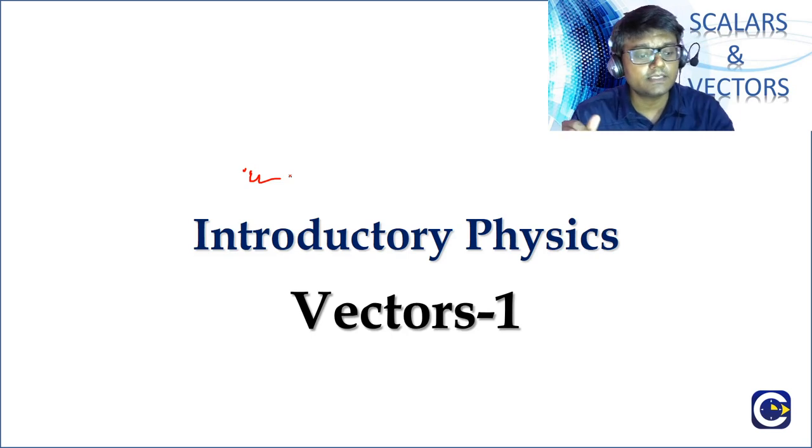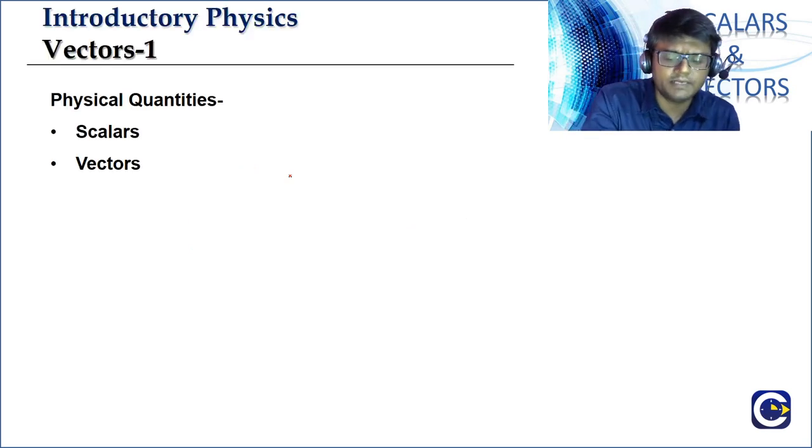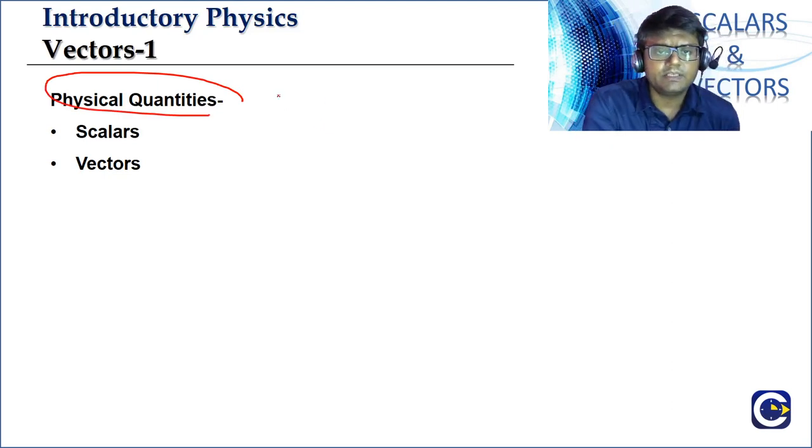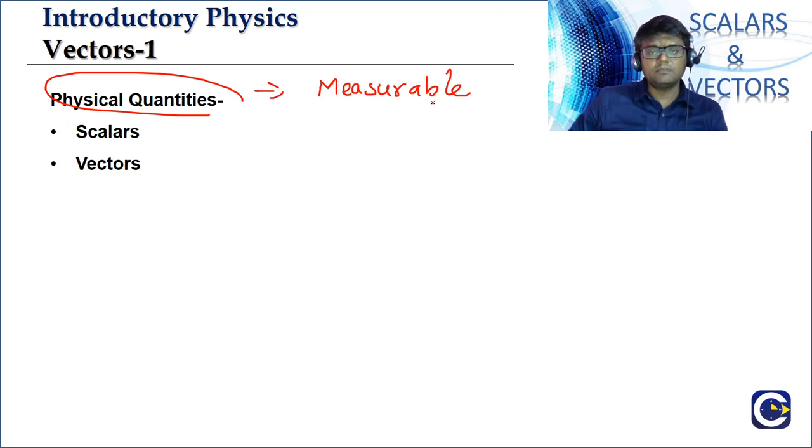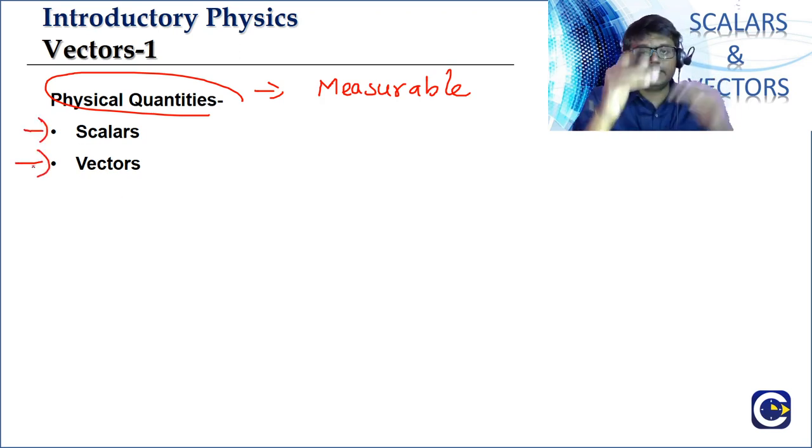So the physical quantities that we see. So what is a physical quantity, by the way? I mean, this definition, we will see even in the units and dimensions. So what is a physical quantity? We say anything that is measurable. Anything that is measurable, we'll call it a physical quantity. Like length is a physical quantity, mass is a physical quantity, time is a physical quantity, acceleration, displacement, force, momentum. So current, charge, all these are physical quantities.